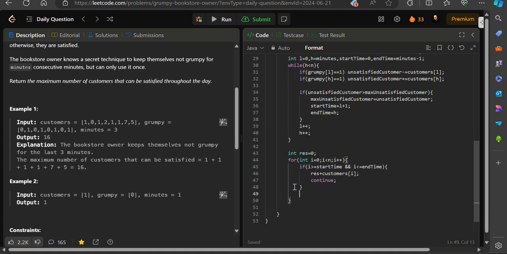Now I need to just make sure if my manager, or the book owner, is grumpy, that is one, or the book owner is cheerful, that is zero. So all those customers that came to my store when the owner was happy will be all satisfied. So add them. So this result is my answer.